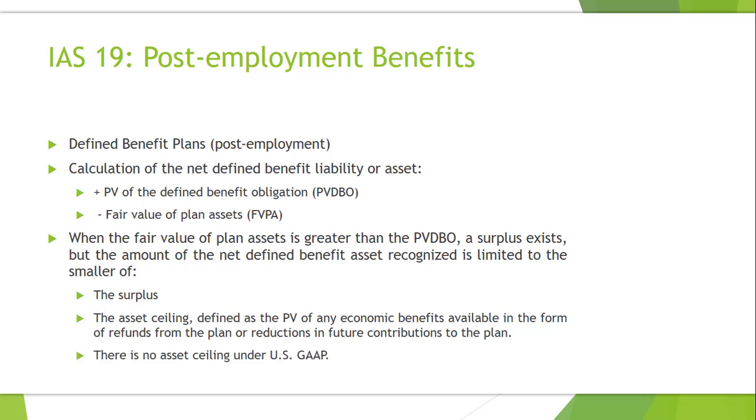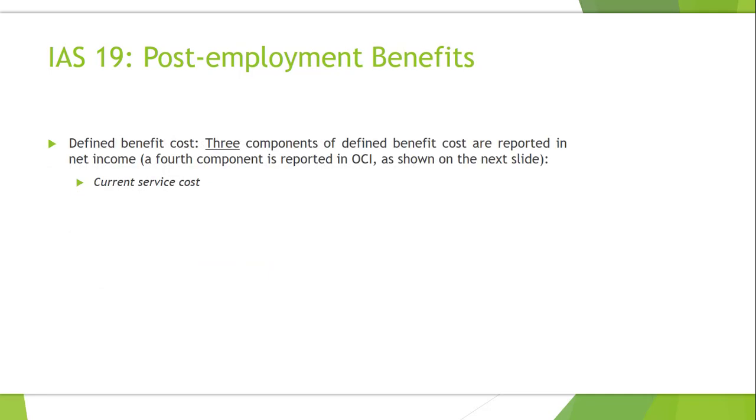Under US GAAP, there is no asset ceiling. So that's another area of contrast between IFRS and US GAAP. Now, there are three components to defined benefit costs that are reported in net income under IFRS. There's a fourth component which is reported in other comprehensive income, which I will discuss in the next presentation slide.